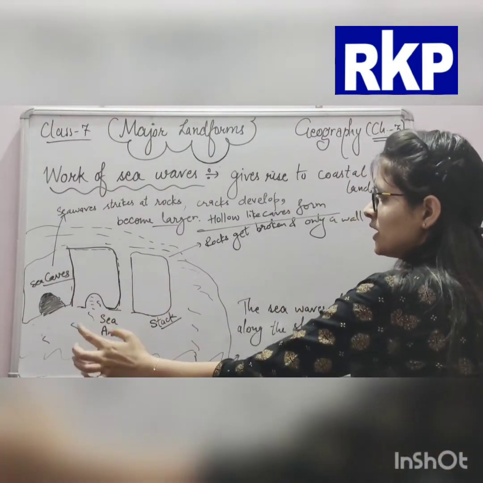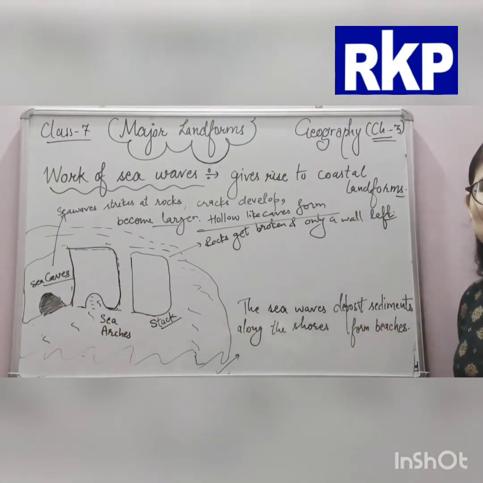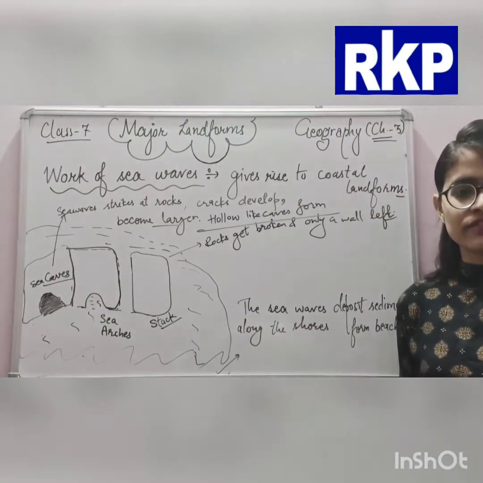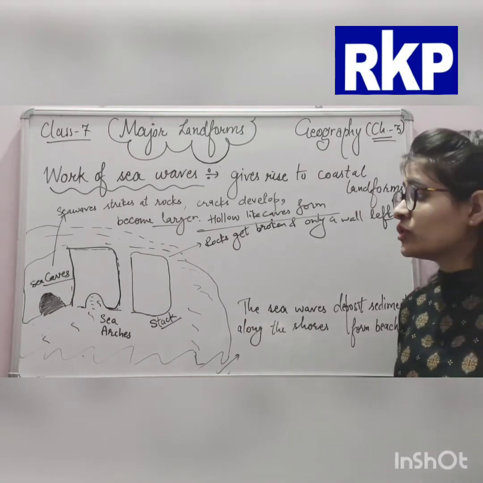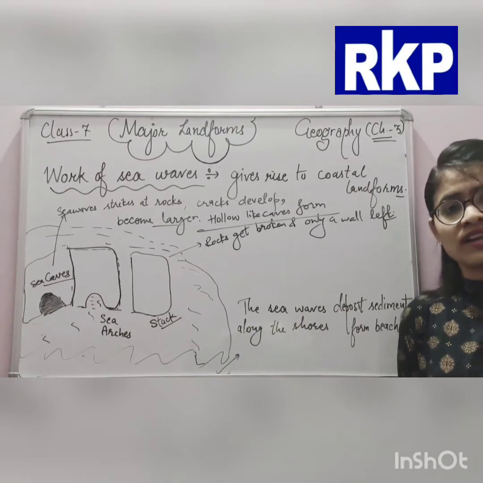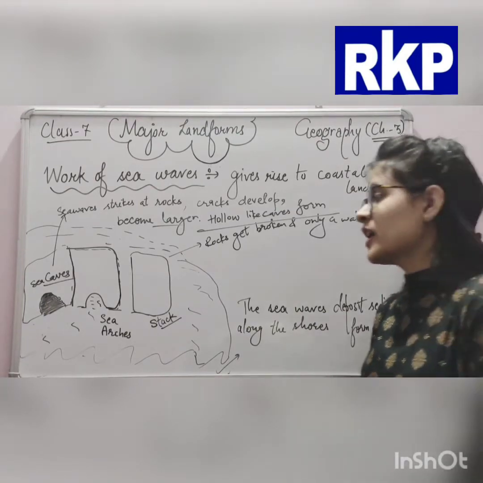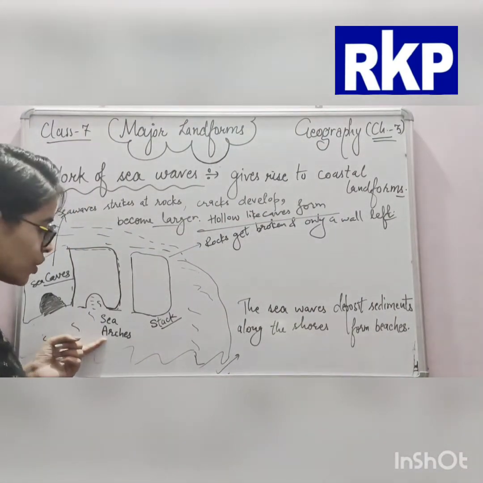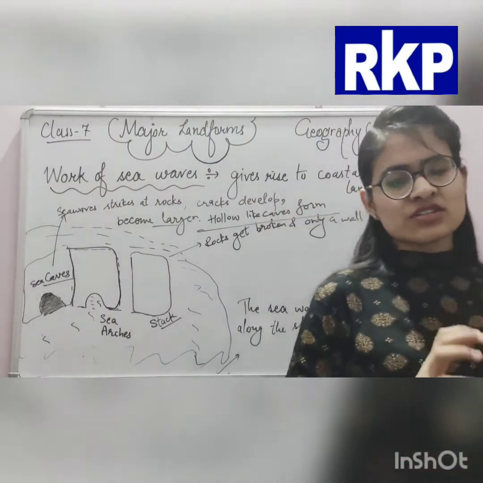Then hollow like caves form, and these are called sea caves. As they become bigger and bigger, only the roof of the cave remains, and these are called sea arches. What is an arch? An arch means a curved structure.